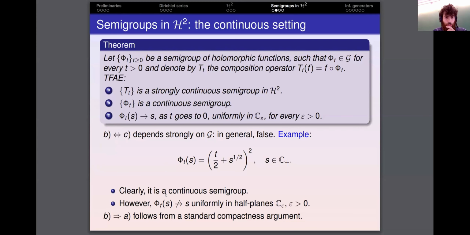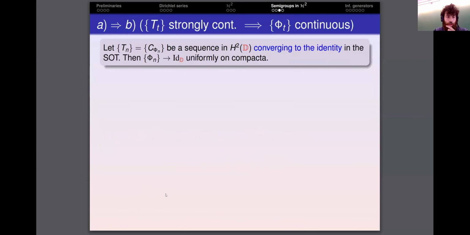I want to mention something regarding A implies B, which in the case of Berkson and Porta's theorem follows pretty easily, since strong operator topology convergence implies local uniform convergence. So if I have a family of composition operators in H2 which converge to the identity in the strong operator topology, then the symbols converge to the identity uniformly on compacta.